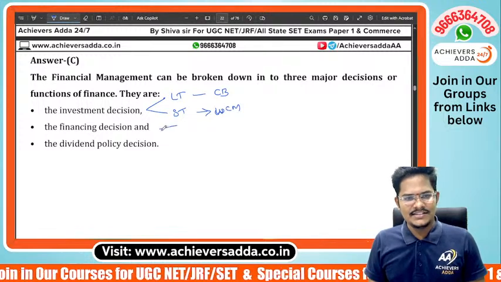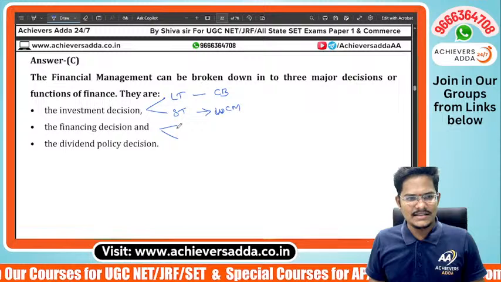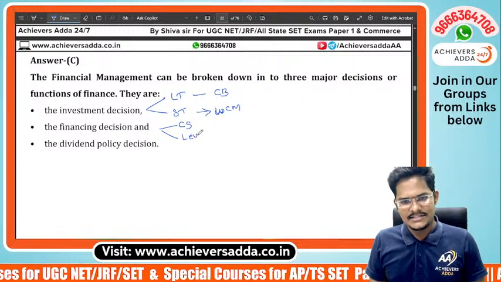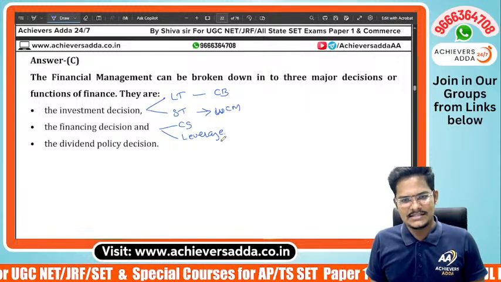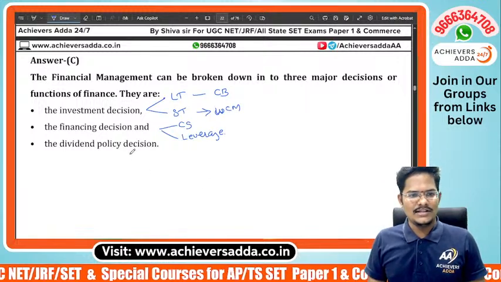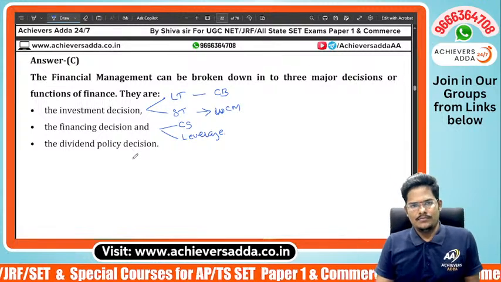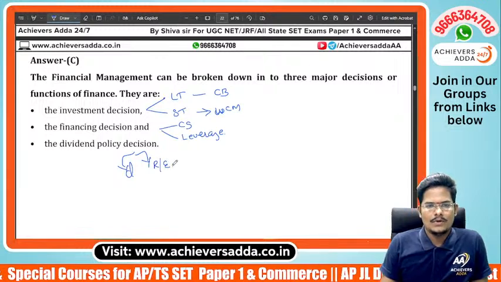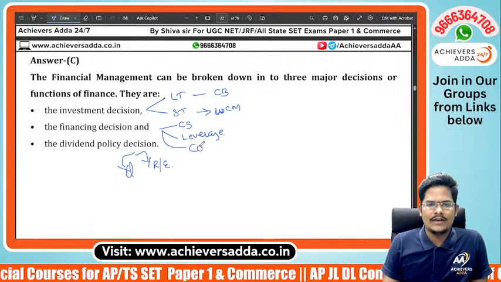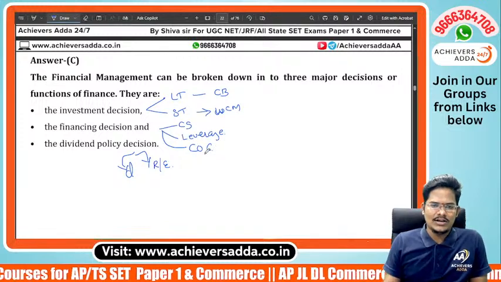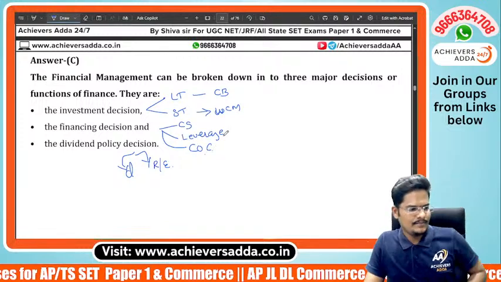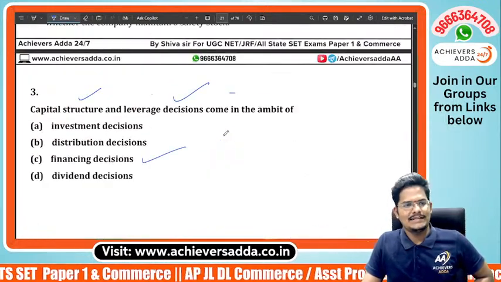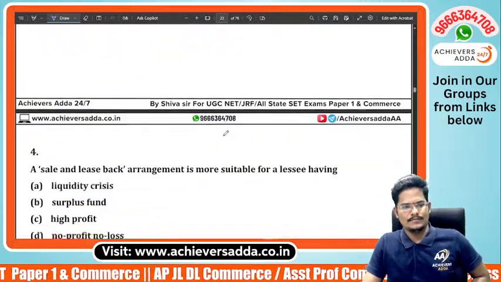Whereas financing decision is of two types: capital structure decision and leverage decision. And dividend policy is about dividend decision. Retained earnings will also be there in this. In the financing decision, cost of capital also comes in: capital structure, cost of capital and leverage related. So the answer is option C. Leverage and capital structure come under financing.